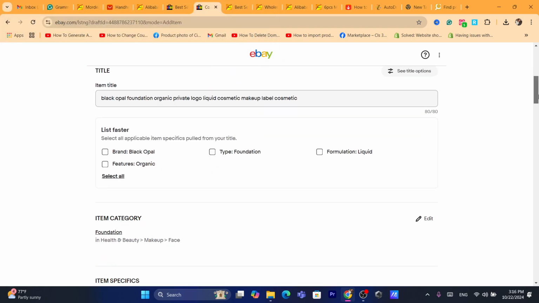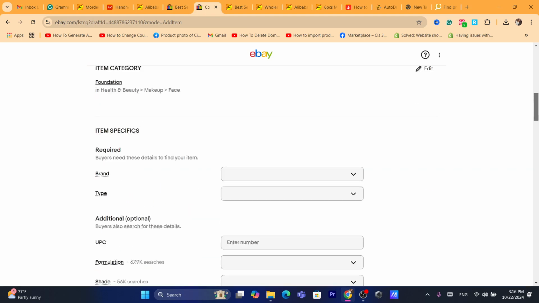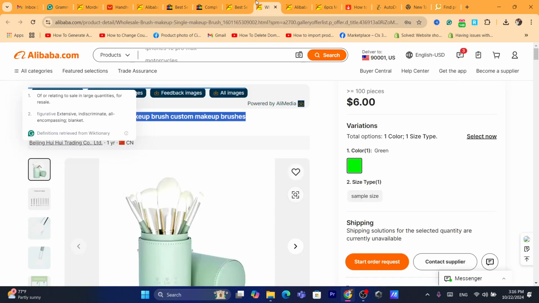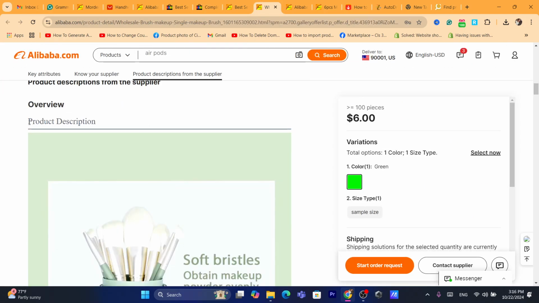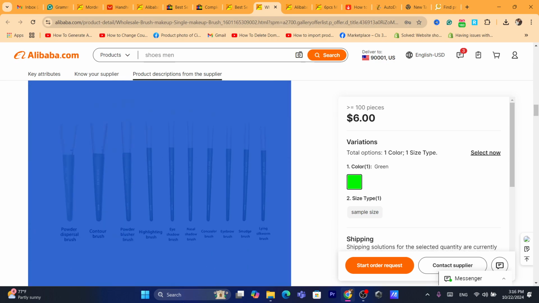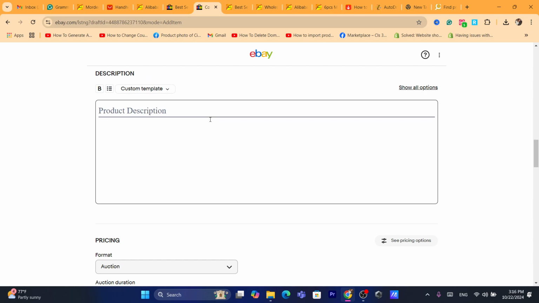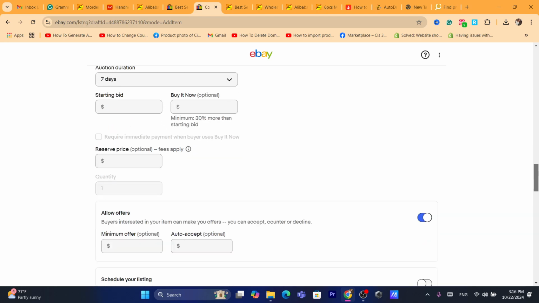Now after you add all these images in this section, then you want to just add here the item specifications and the description. You need to copy it from Alibaba, by the way. Okay, you just need to scroll down and you can see the product description, and you can copy this whole description. That's what I'm going to do right now, and then click on copy here. And as you can see, we have copied the description from Alibaba to our eBay.